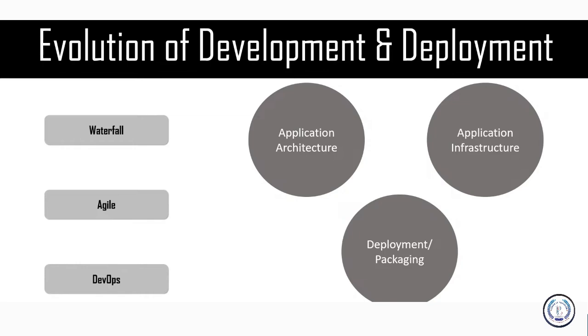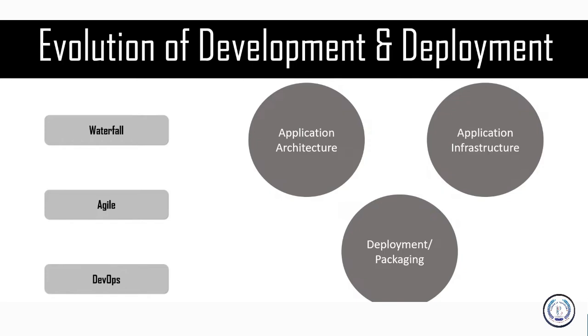When you talk about Agile, it gave you more flexibility. How? We had multi-tiers. So if one of the tiers is not functioning, we could go ahead and work on that tier and it would not affect the remaining functionality. But when you talk about DevOps, or microservices in particular, it breaks down your application into granular chunks where each of these applications performs as a whole, but you can think of them as individual parts, which you can operate on individually, and also make changes to these individual parts without affecting the functioning of the entire application.